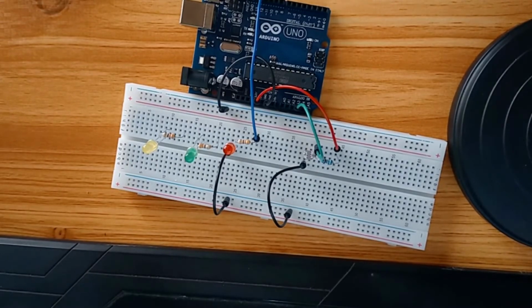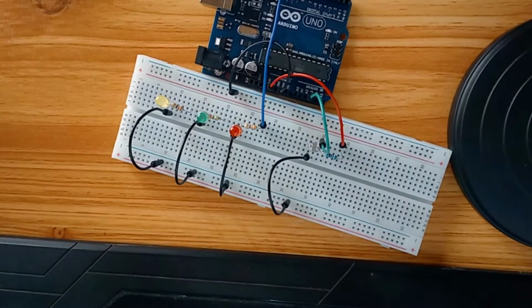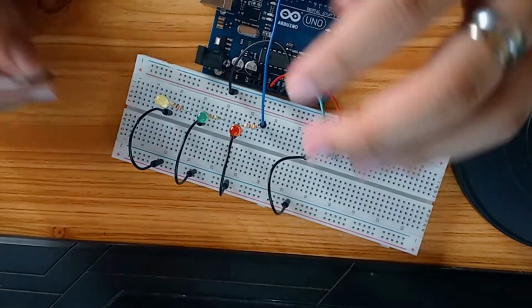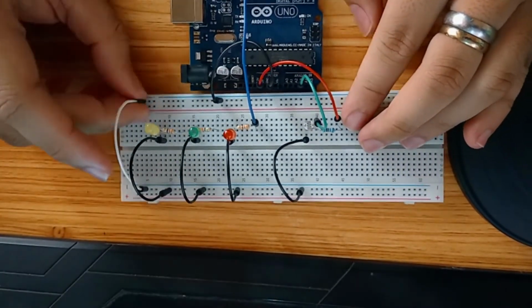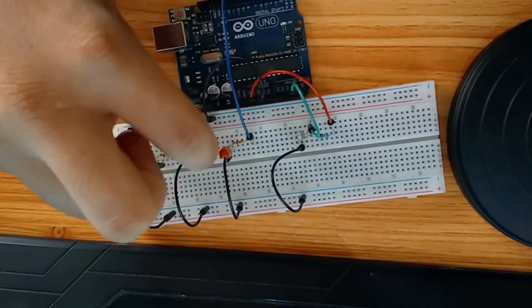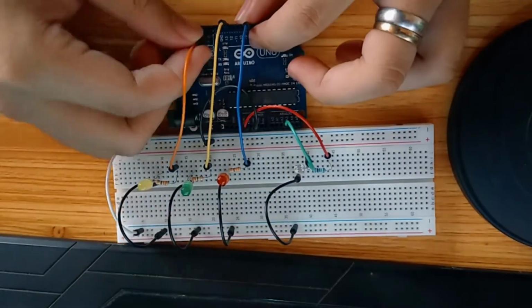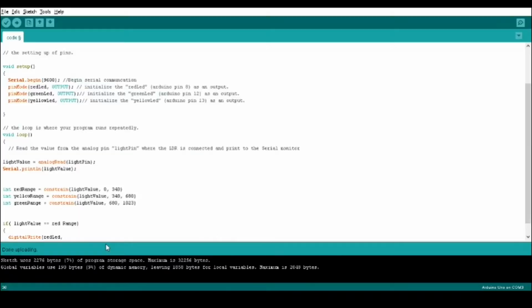Here we are adding green and yellow LED to the circuit. So after configuring the circuit, we need to modify the code.